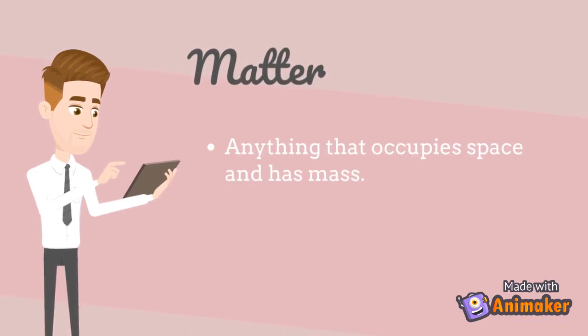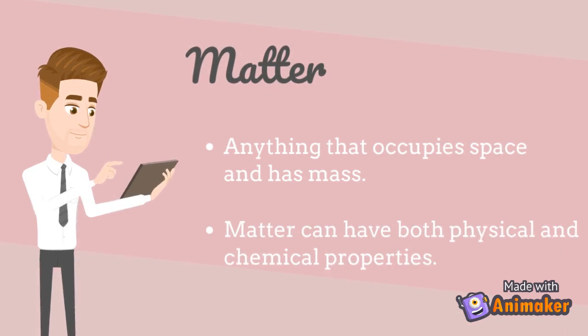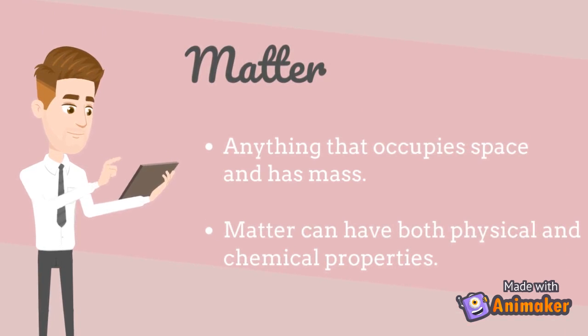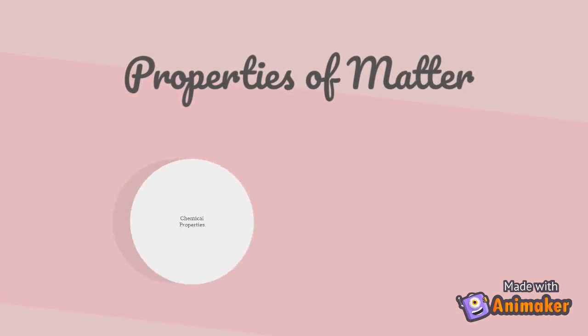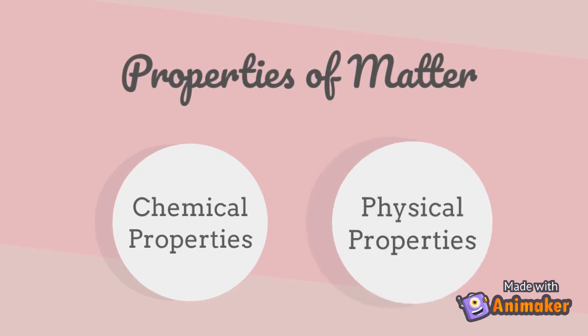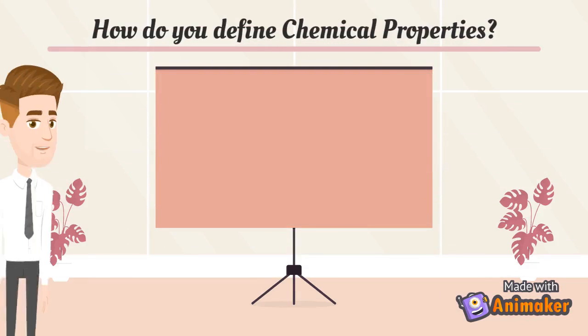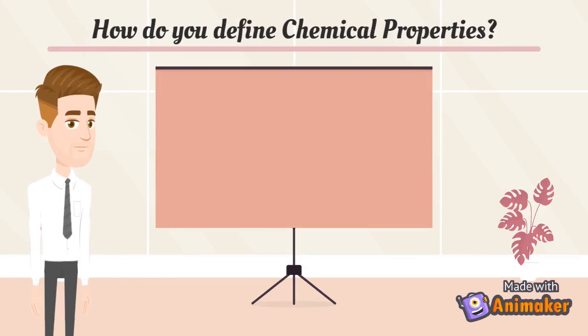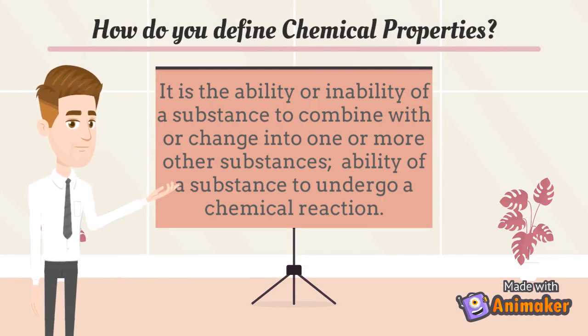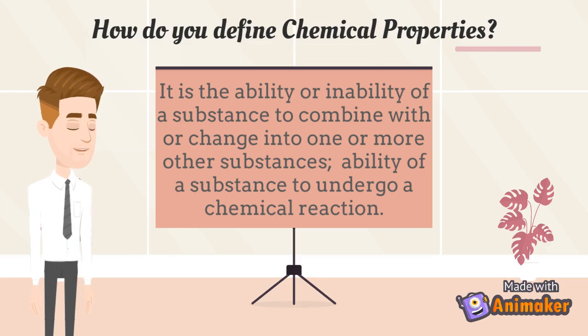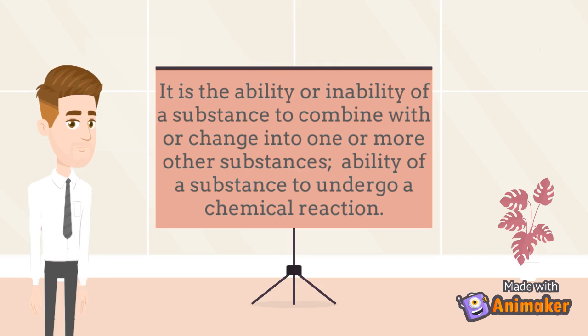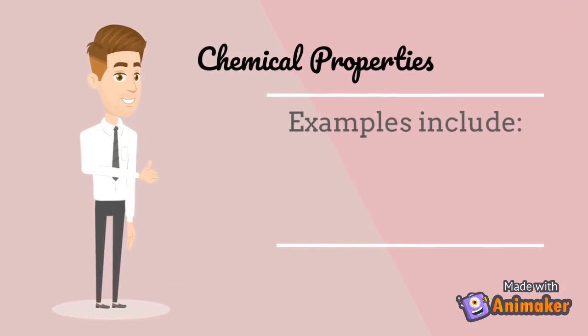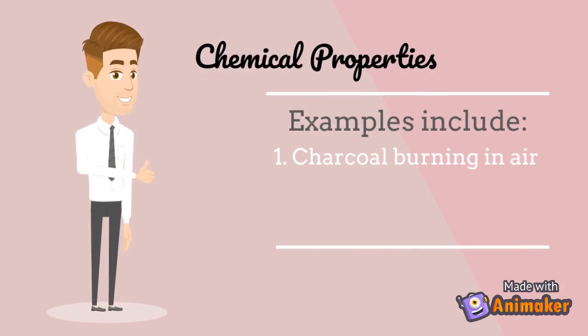Matter is anything that occupies space and has mass. Matter can have both physical and chemical properties. How do you define chemical properties? It is the ability or inability of a substance to combine with or change into one or more other substances. It is also the ability of a substance to undergo a chemical reaction. Examples of chemical properties may include charcoal burning in air, iron rust, and the composition of wood.